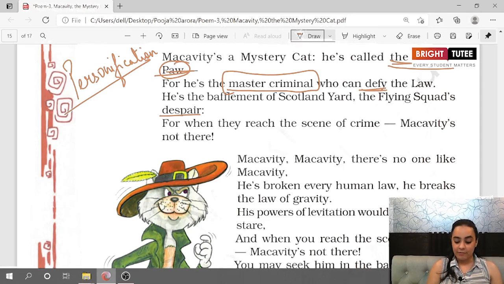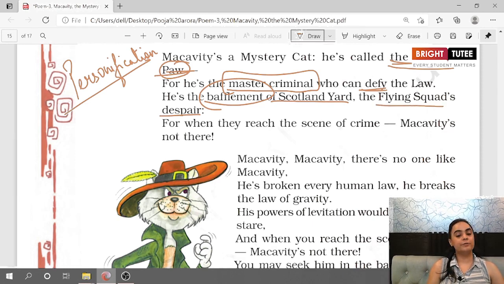He is the bafflement of Scotland Yard. The New York police, nobody is able to find him. He is a bafflement for them. He leaves everybody baffled and confused. And the flying squad's despair.